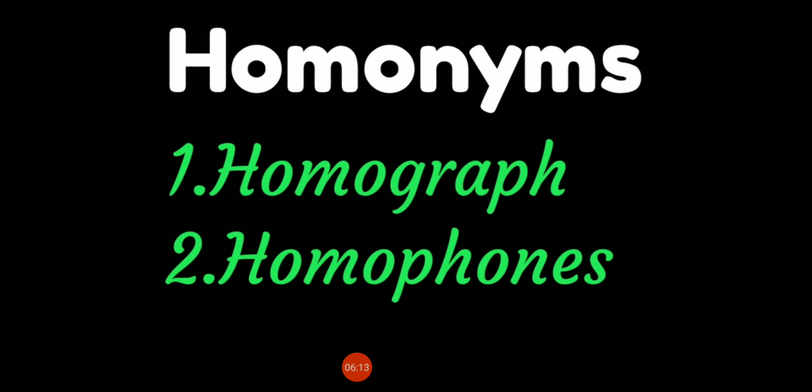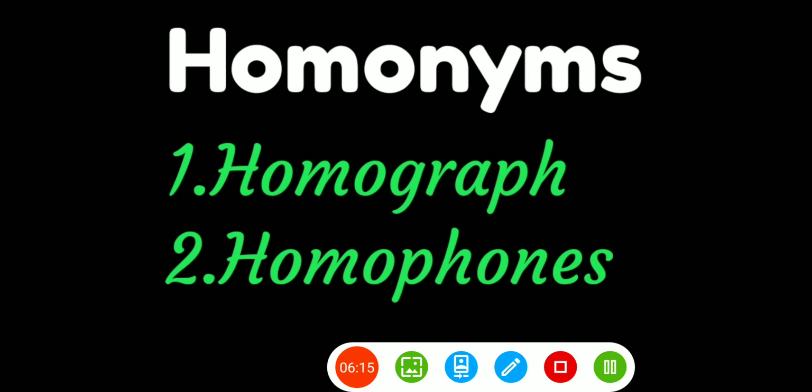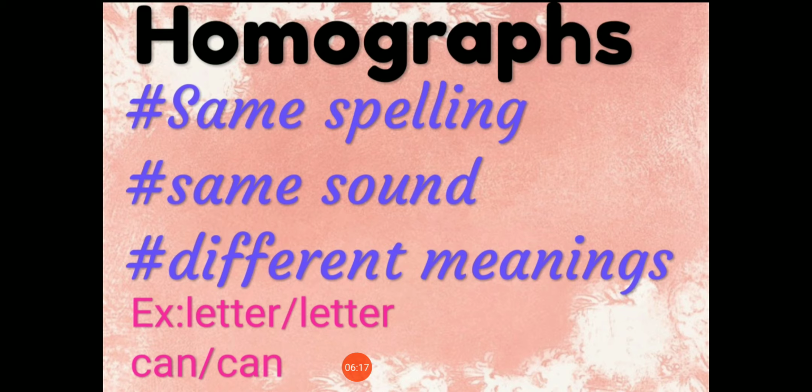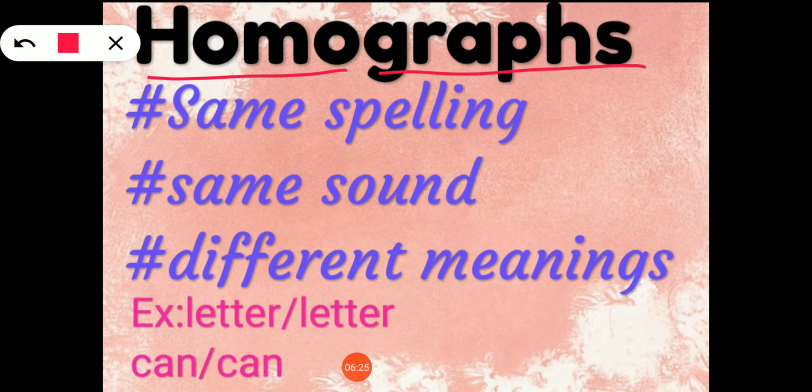Next, let us see what is meant by homograph. So now listen, what is a homograph? Again here, homo means same, graph means write or writing. That is the meaning of graph.